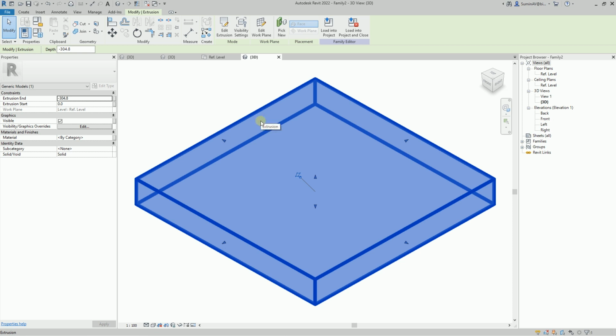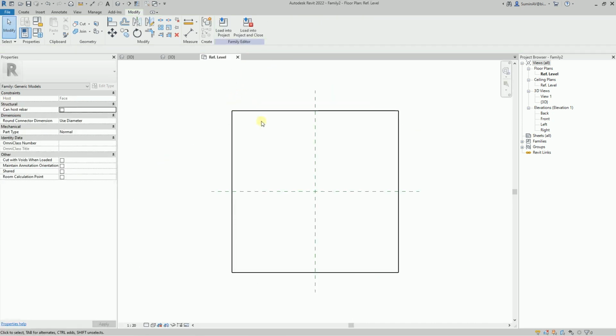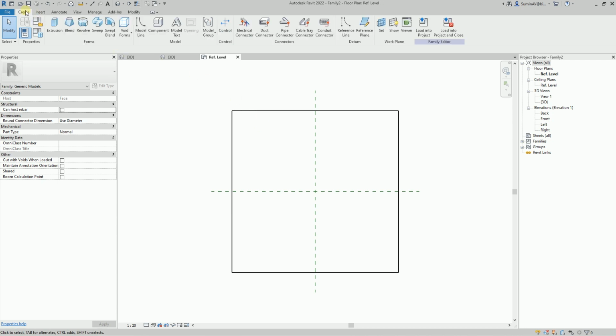Naturally, this object will not be displayed when loading this family into the project or into the parent family. It is conditional, like for example a wall in a door family, and is only needed for ease of modeling and understanding how our own geometry will interact with geometry on which it will be hosted. I will close the 3D view and return to the floor plan. Create a reference plane here that defines the door handle length.